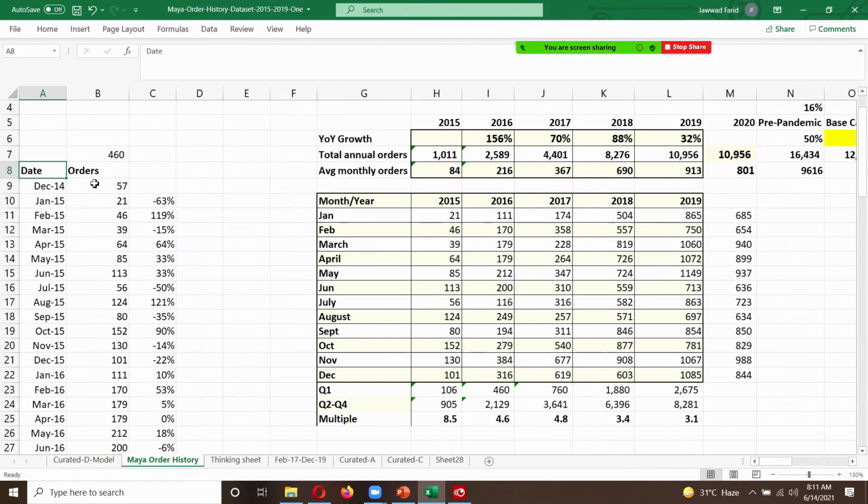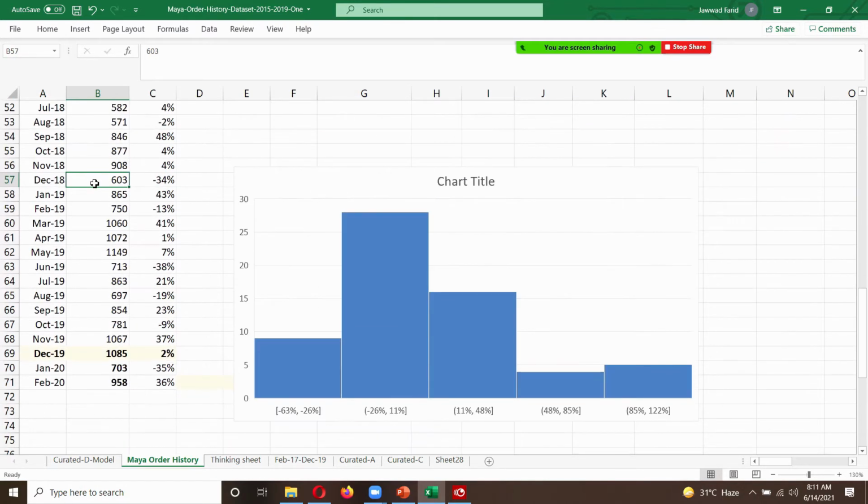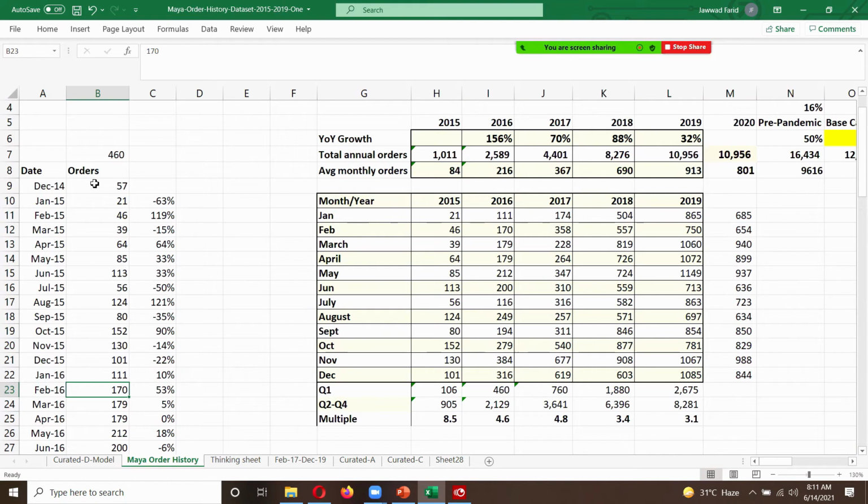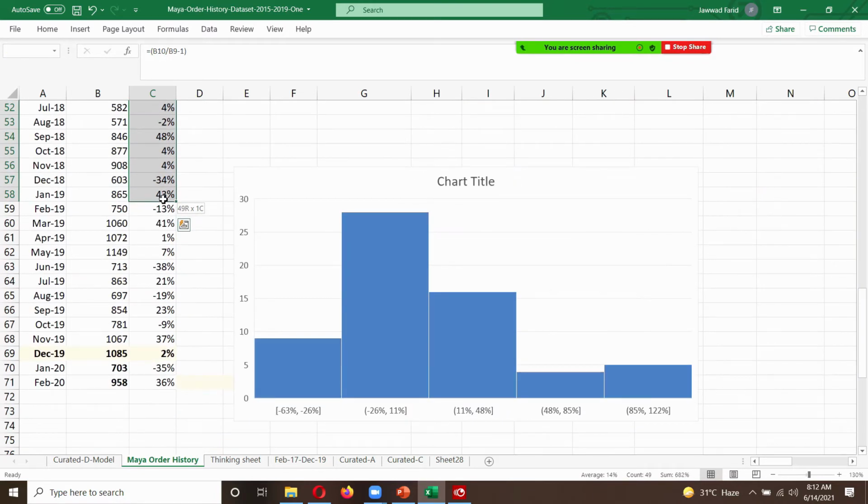I have a history of orders. So I have orders going all the way from December 14 to February 2020, right? And for these orders, what I've done, so this is orders, this is your percentage change. Not a complicated calculation, this is a percentage change. So what I've done is I've made this list of changes on a month-on-month basis.